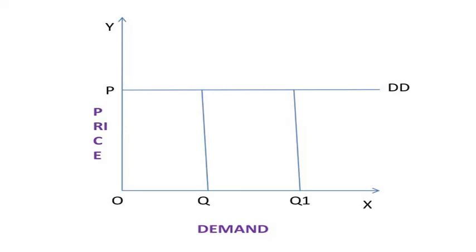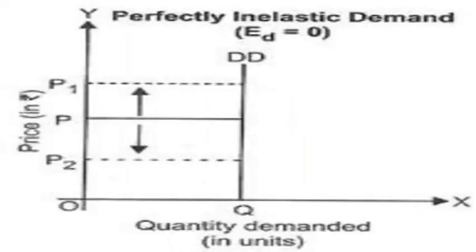Coming to the perfectly inelastic demand curve, if a change in price does not bring about any change in the demand, then it is called perfectly inelastic demand. The quantity demanded remains fixed whatever the price might be. In this case, the demand curve will be a vertical straight line parallel to the y-axis, as shown in this diagram.